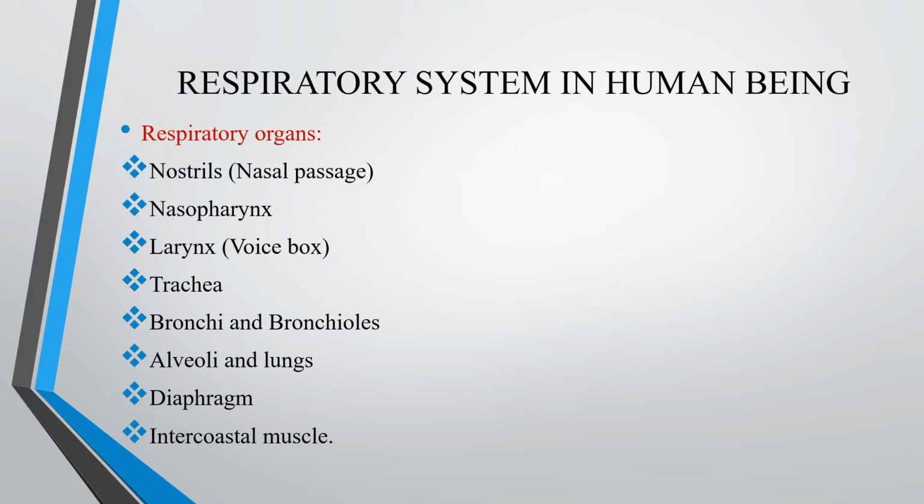Now we can see the respiratory system in human beings. We usually respire through what? Nostrils. Then nasopharynx, larynx, trachea, bronchi and bronchioles, alveoli and lungs, then diaphragm and intercostal muscles. All these are respiratory organs in human beings. We can see it in detail.